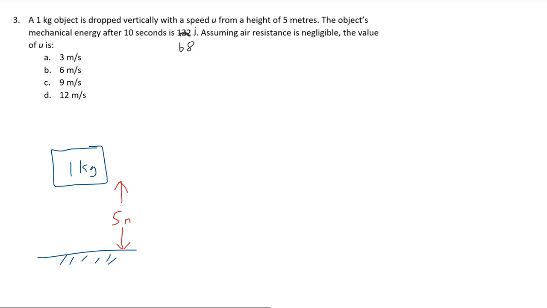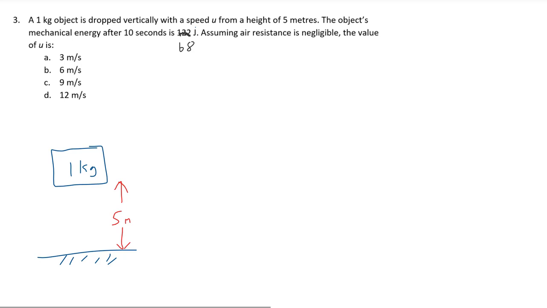We are told that the object's mechanical energy is 68 joules after 10 seconds. However, this 10 seconds is a bit of a red herring. Remember, because there are no non-conservative forces acting, the mechanical energy is conserved. Therefore, the mechanical energy is 68 joules at all times. This 10 seconds is not a useful number. It is not a number we need.